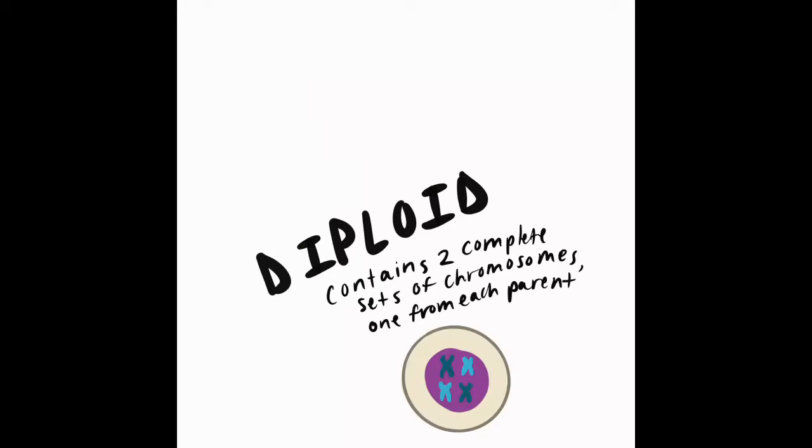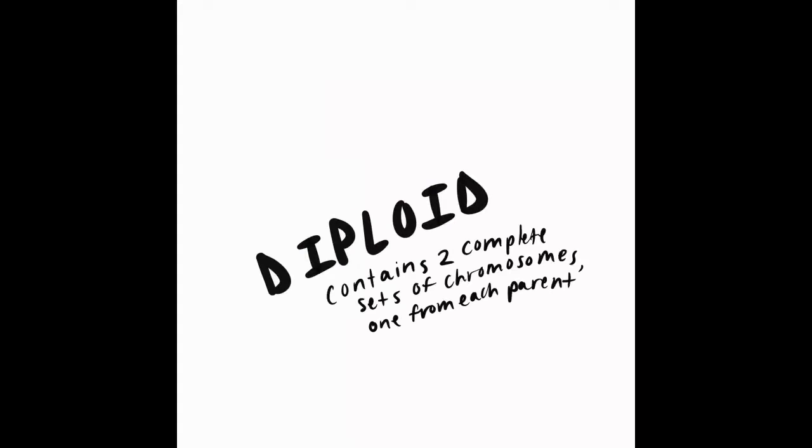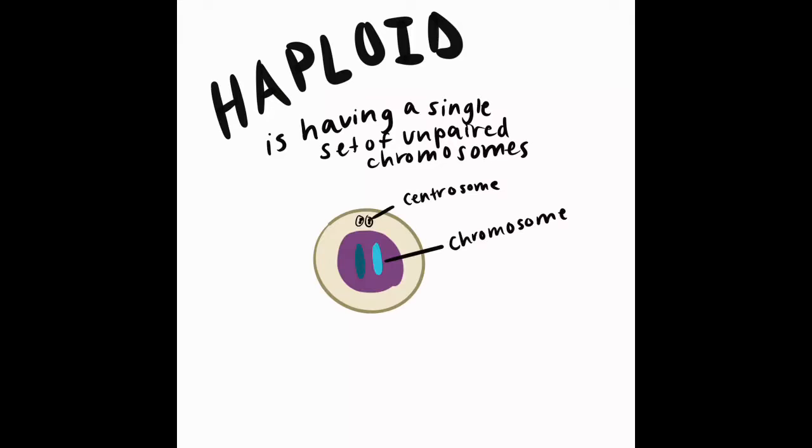Of mitosis, it's important to talk about haploid cells, which is where having a single set of unpaired chromosomes. And a diploid contains two complete sets of those chromosomes, one from each parent, as seen more typically in meiosis.